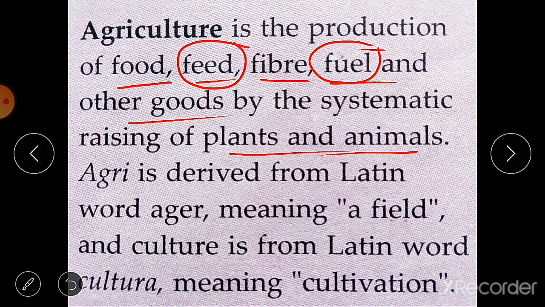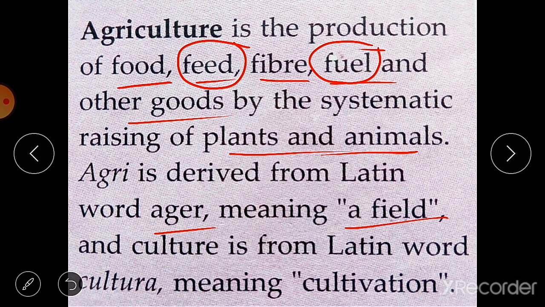So agriculture is the systematic raising of plants and animals. We grow these plants in a systematic way. Okay, and for that we have fields, we have farms. Also we rear animals to get many things from them, and this is also included in agriculture. Okay, agri is derived from Latin word ager, which means a field.